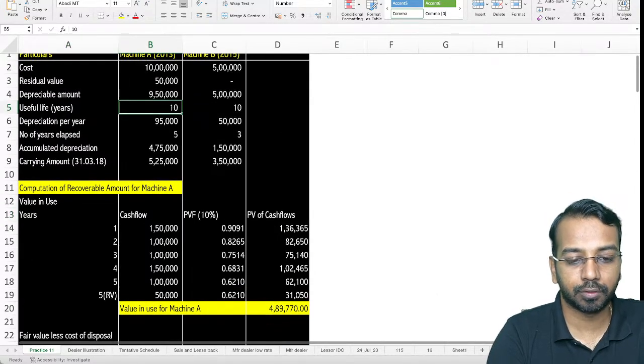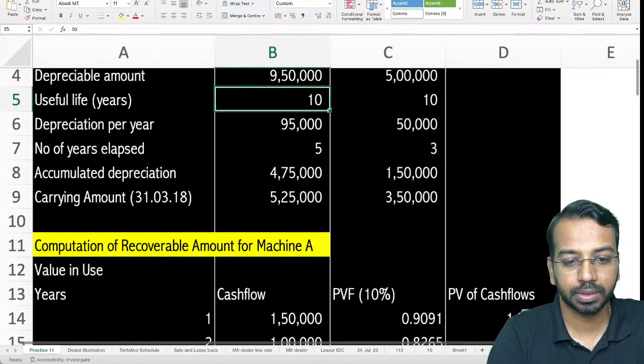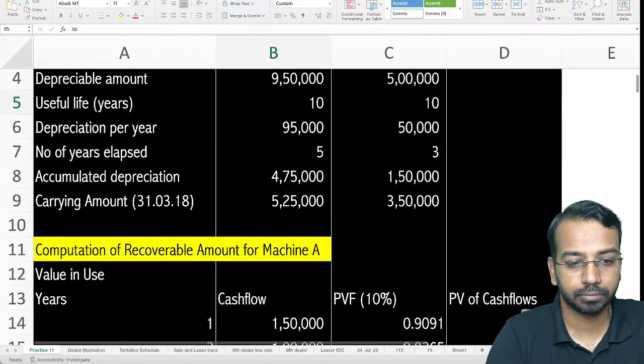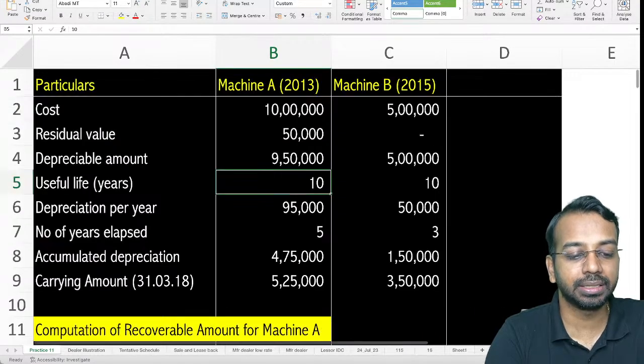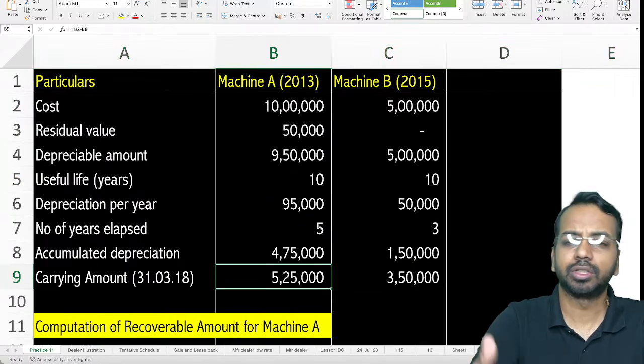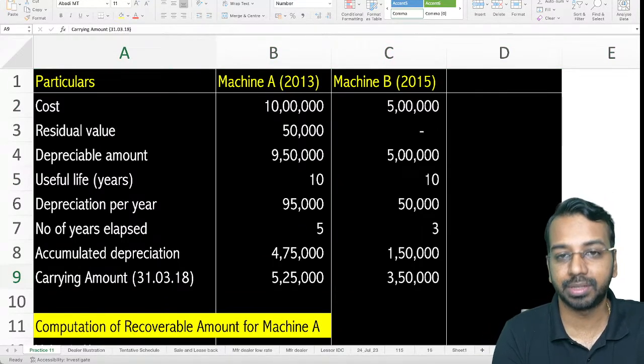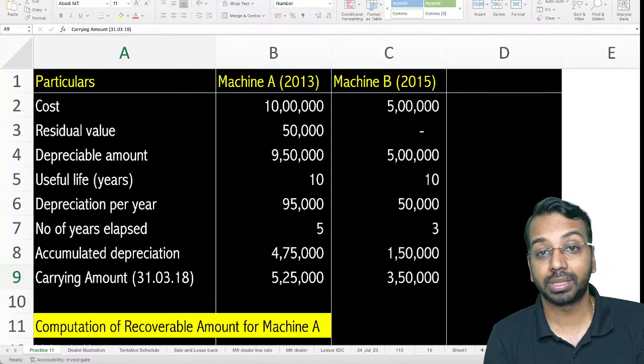So the first step that we need to follow is calculating the carrying amount of individual machine as on 31st March of year 18. That is very simple. What we have done in Ind AS 16 will follow the same principles, right? What is the cost? What is the residual value?